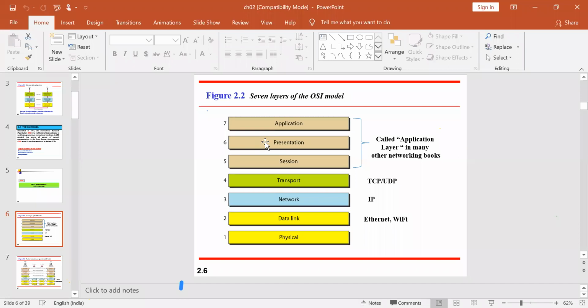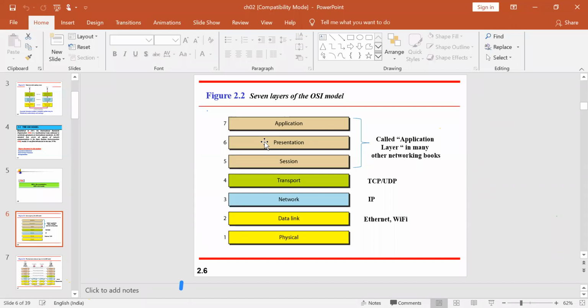Why we don't depend on numbers, why we are familiar with names, is very simple. It is hard to identify a person by the USN when compared to their name. That's the simple funda that we are using. Human beings can remember a person by name rather than number, but a machine can understand only the numeric format.